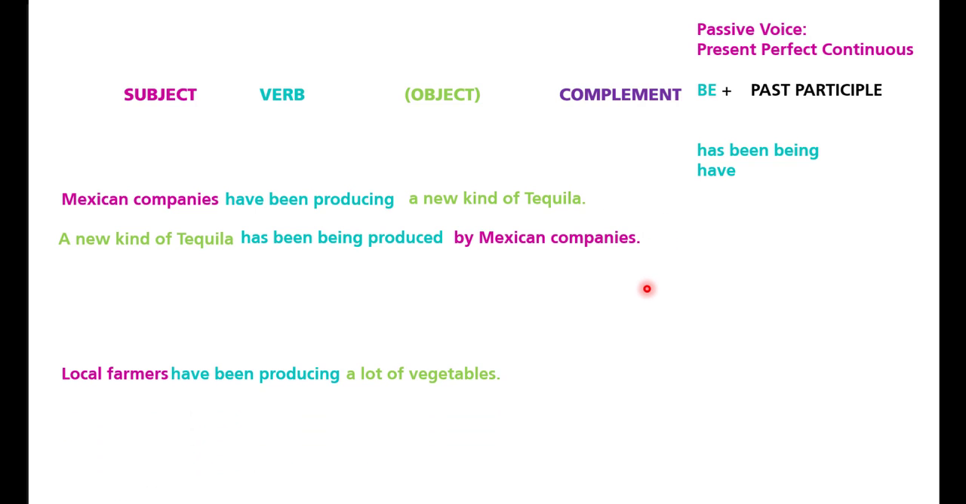For example, this one, local farmers have been producing a lot of vegetables. In this case, you can say a lot of vegetables. Vegetables is plural, so you have to say have been, then you have produced by local farmers. So it's the same. In Spanish, this idea says granjeros locales han estado produciendo, cultivando muchos vegetales, o muchos vegetales han estado siendo producidos o cultivados por granjeros locales. So this is in present perfect.